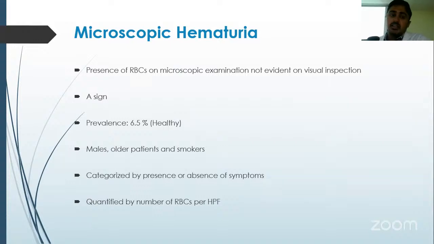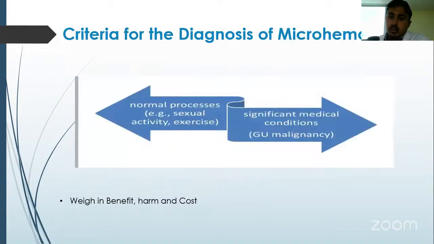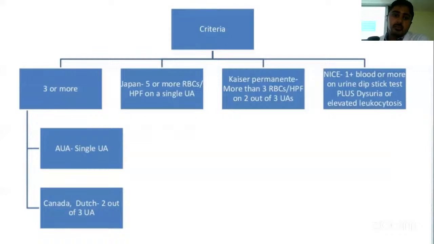Coming to microscopic hematuria, it is presence of RBCs not visible to the naked eye. It is a sign rather than a symptom, and prevalence in healthy individuals is around 6.5%. It is further quantified by the number of RBCs per high power field and can be categorized as asymptomatic or symptomatic. Now, microhematuria can be a part of a normal process, or it may hide an underlying significant medical comorbidity and malignancy, such as. So, in cases of microhematuria, you should always weigh in the benefit, harm, and cost to go through a total evaluation.